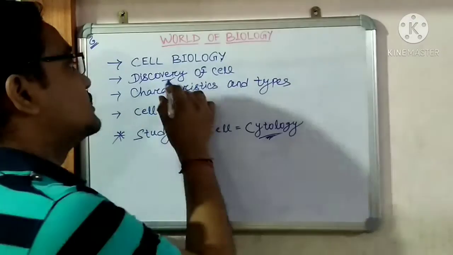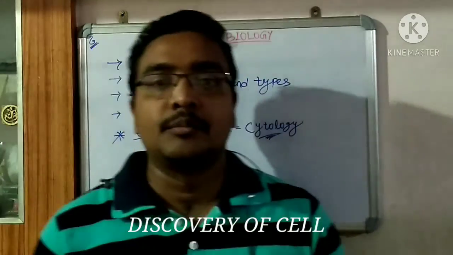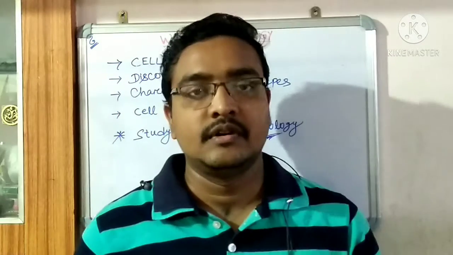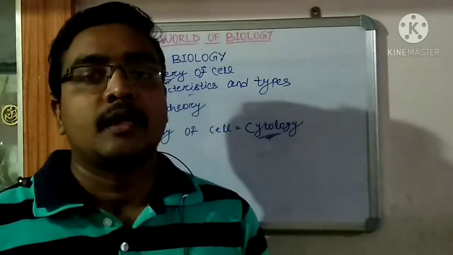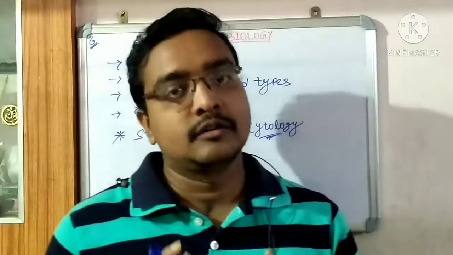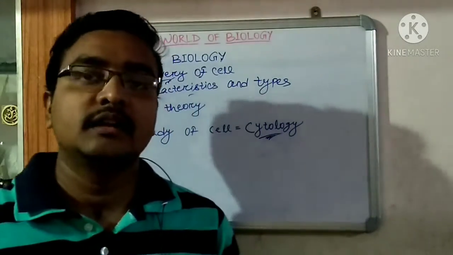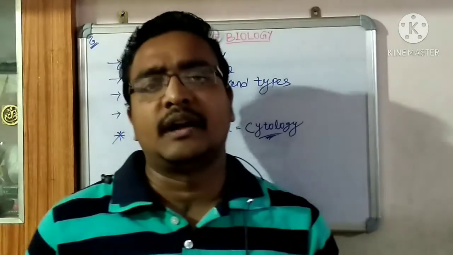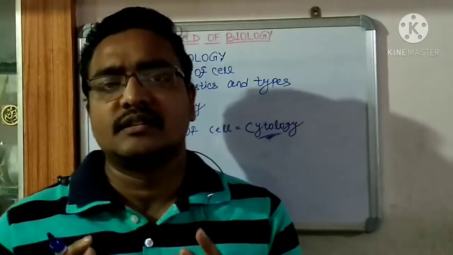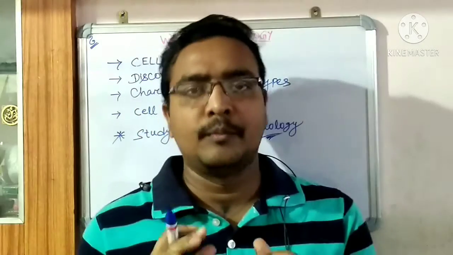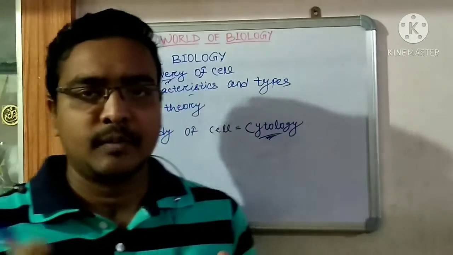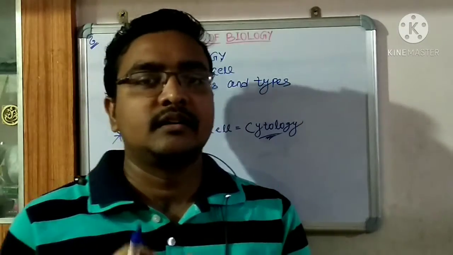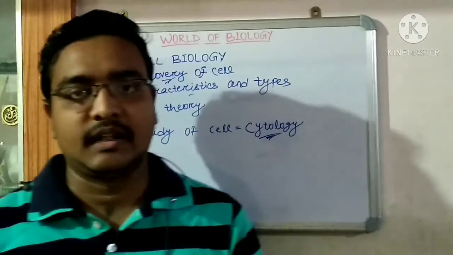Then how was the cell discovered? Robert Hooke discovered the cell in 1665. He observed a bottle cork under a compound microscope. Then he observed simple, small, minuscule particles which had no movement, so he concluded that these are non-living particles.